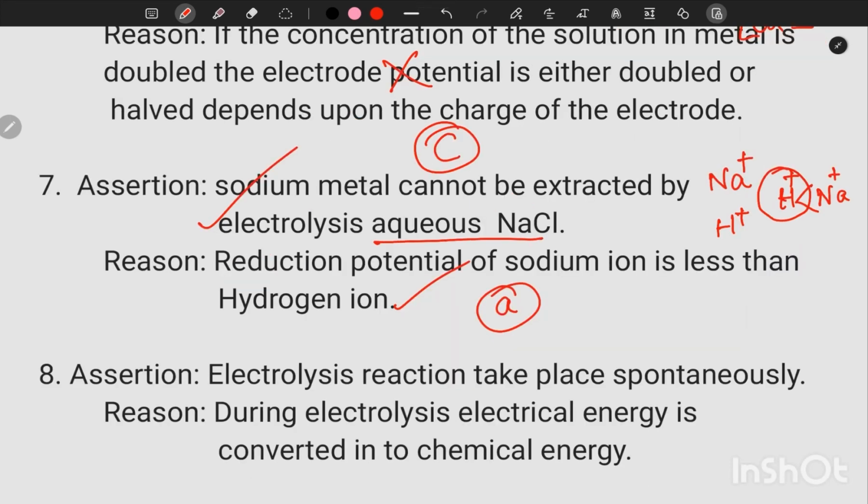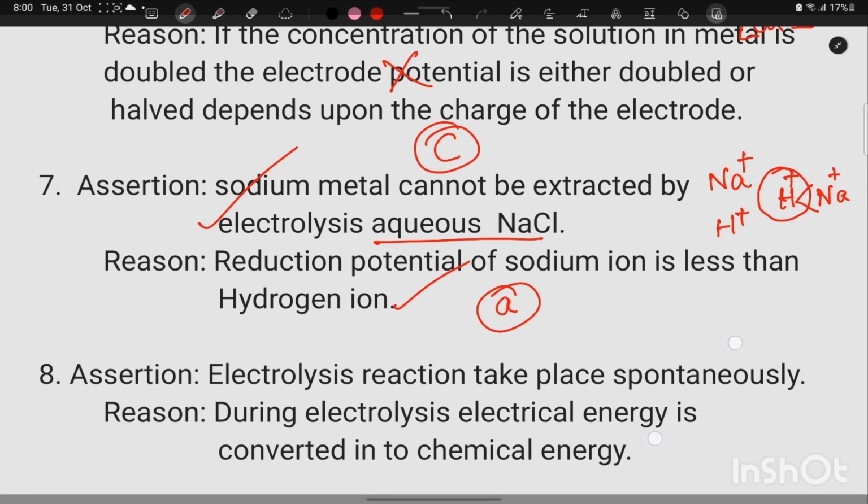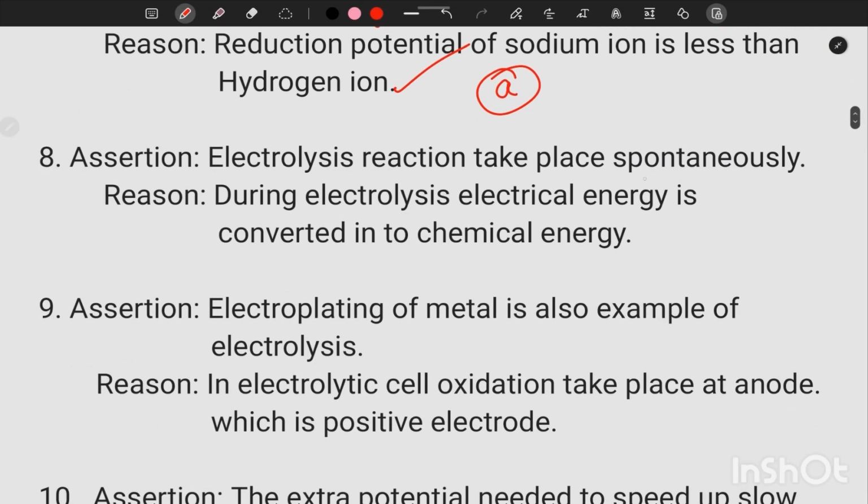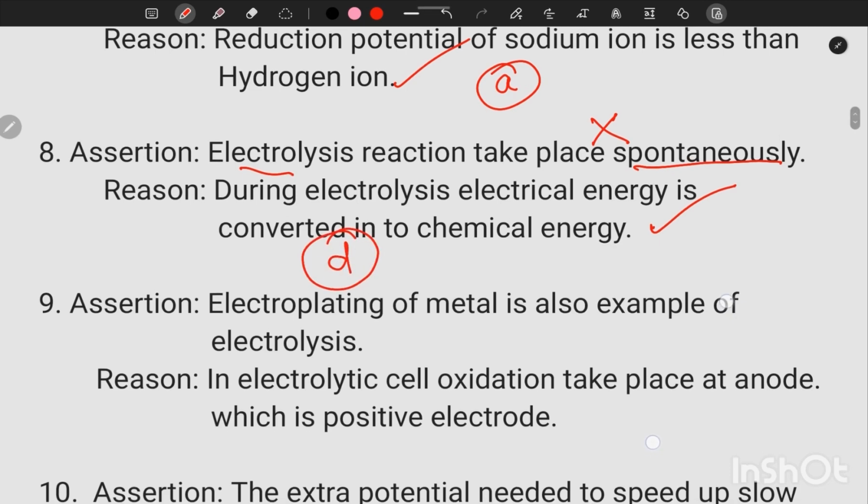Then eighth question, assertion: electrolysis reaction takes place spontaneously. A spontaneous reaction takes place without the help of any external agency, but electrolysis takes place with the help of electricity, so it is not a spontaneous reaction. During electrolysis, electrical energy is converted to chemical energy. Assertion wrong and reason correct. So option is D.